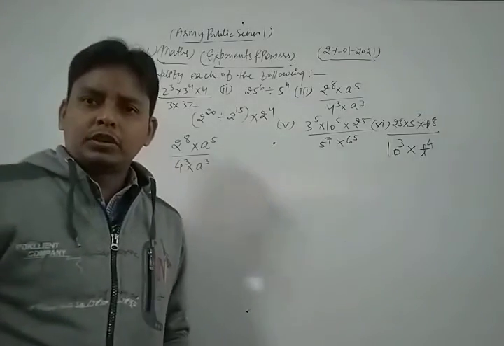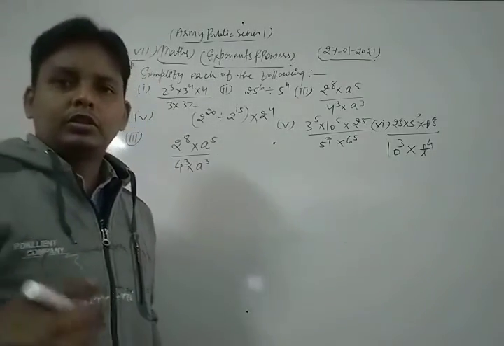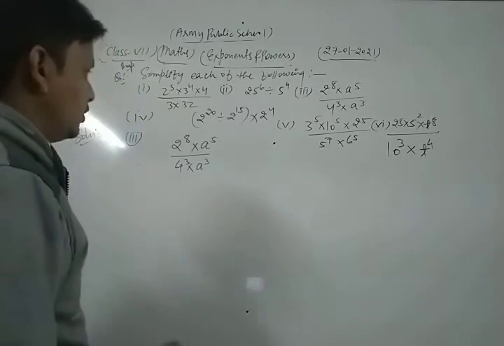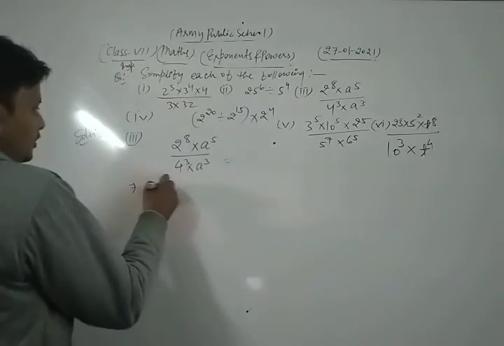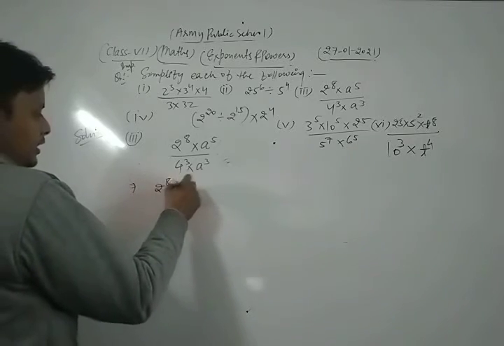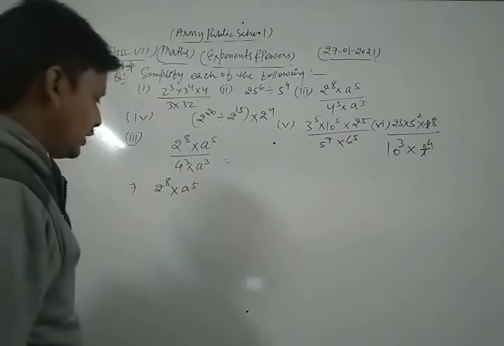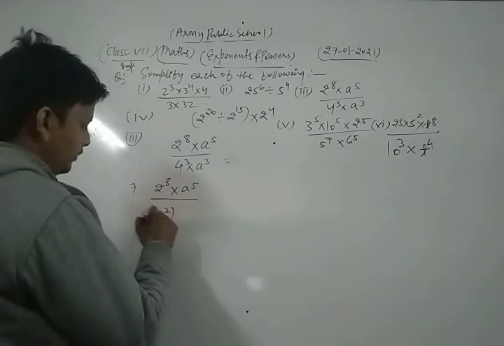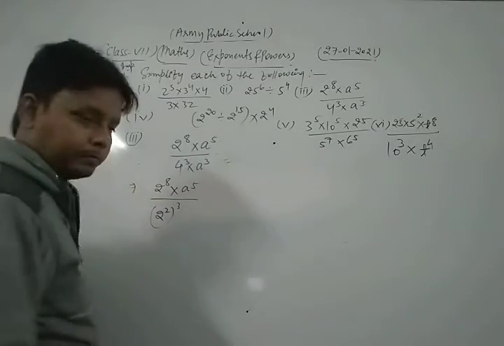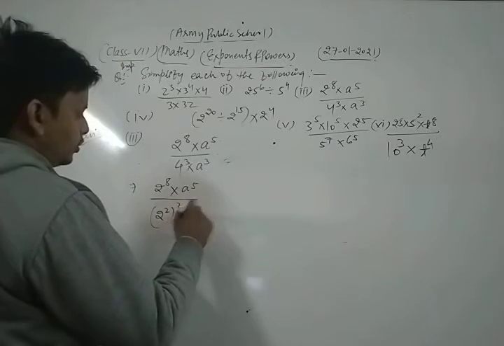This is a very important and very conceptual question based on exponents and powers. Let's see its solution. Firstly, dear student, we write 2 power 8 as it is. We write a power 5 as it is. Now here we write 4 as 2 power 2, and we write 3 as it is, and a power 3.